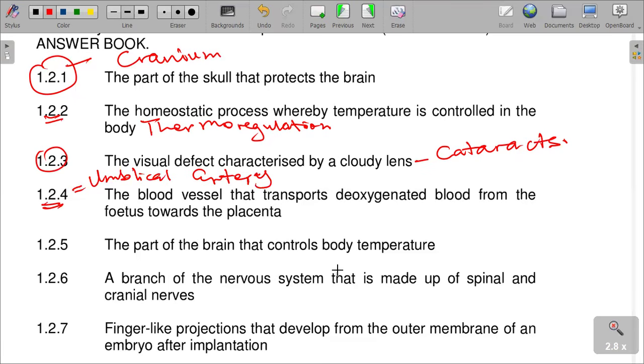Obviously, the opposite of oxygenated blood is carried by the umbilical vein. The umbilical vein carries the oxygenated blood, but deoxygenated is what? The umbilical artery. So in that regard, you can see that these are the comparative differences that you could also add.